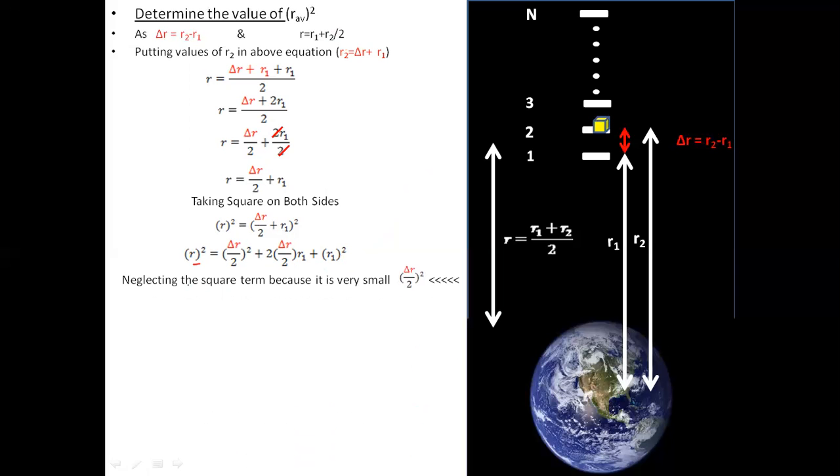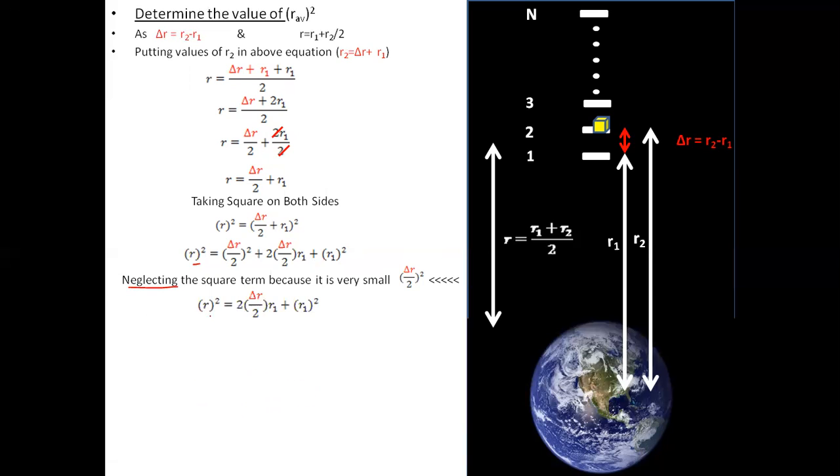Now, neglecting the term delta R divided by 2 whole square, because delta R is already very small. When you take the square of such a small quantity, it becomes even smaller, so it will be negligible, and we can neglect it.